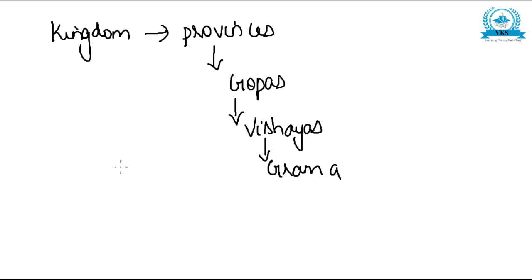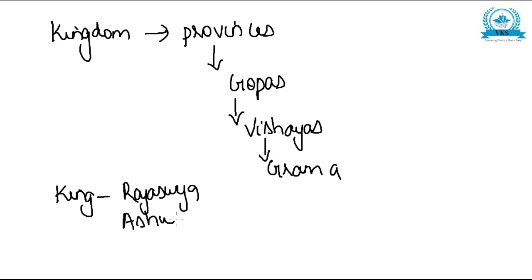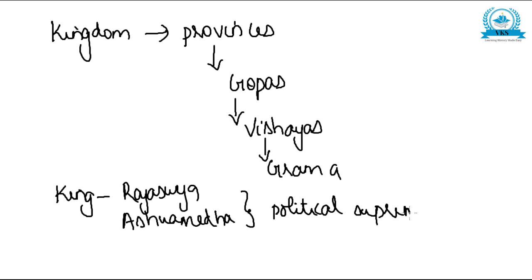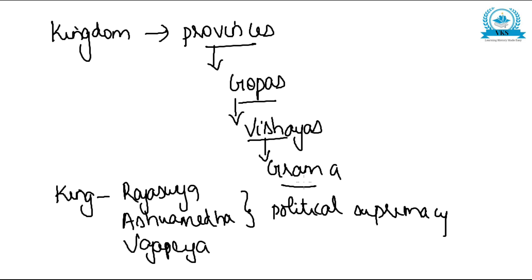Kingship became hereditary, and the king performed yagas like Rajasuya, Ashwamedha, Vajapeya. All these were performed by the king to establish political supremacy. And the kingdom was divided into provinces, provinces into gopas, then vishayas and grama.